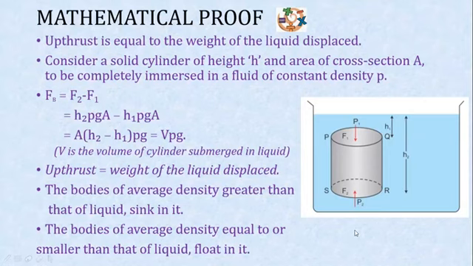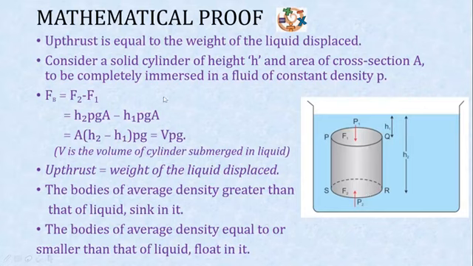So what is the net height? It is h2 minus h1. Therefore, the buoyant force will be due to this much, F2 minus F1. This much height of the liquid will apply the buoyant force.